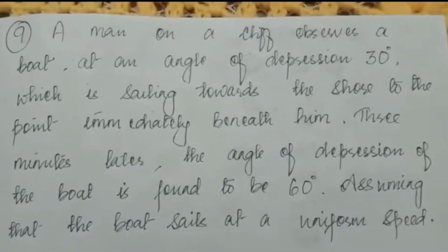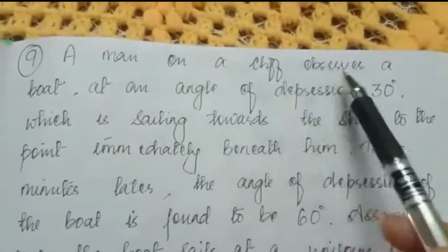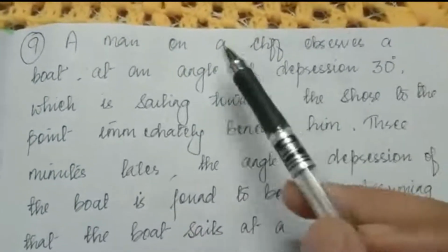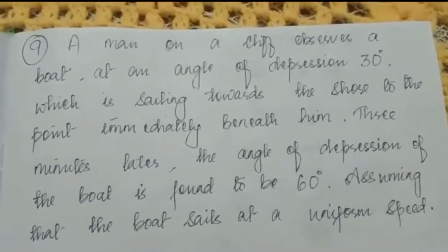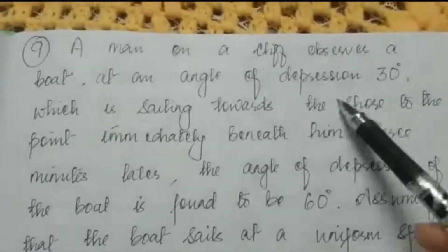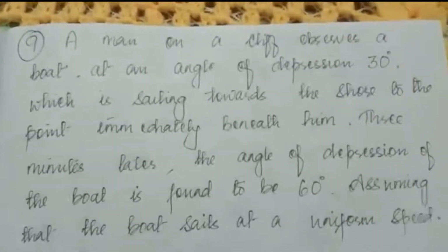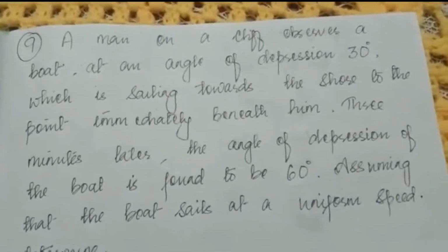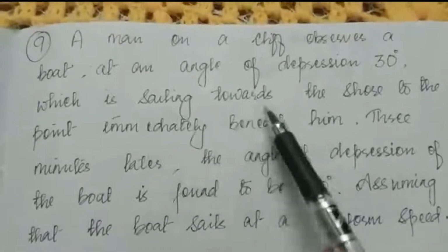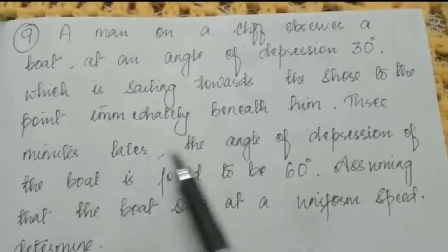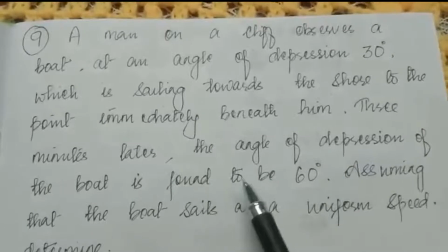So today we will start from question number 9, and the question is: a man on a cliff observes a boat at an angle of depression 30 degree. So when the man is on the top of the cliff and he observes the boat, he will see in the downward direction. So the angle of depression is 30 degree, and that boat is sailing towards the shore. That boat is coming towards the cliff, sailing towards the shore to the point immediately beneath him. 3 minutes later, the angle of depression of the boat is found to be 60 degree.